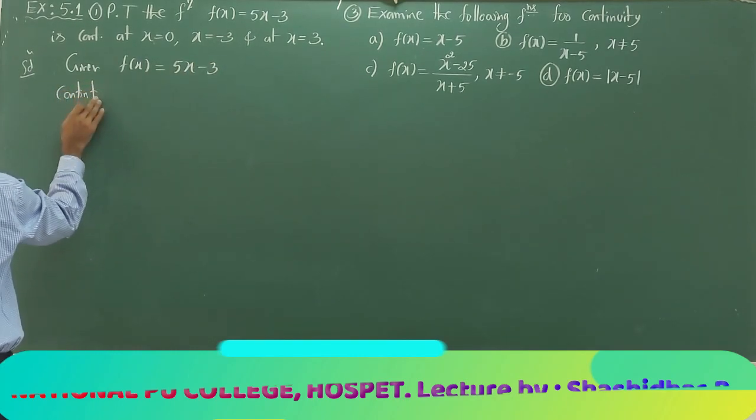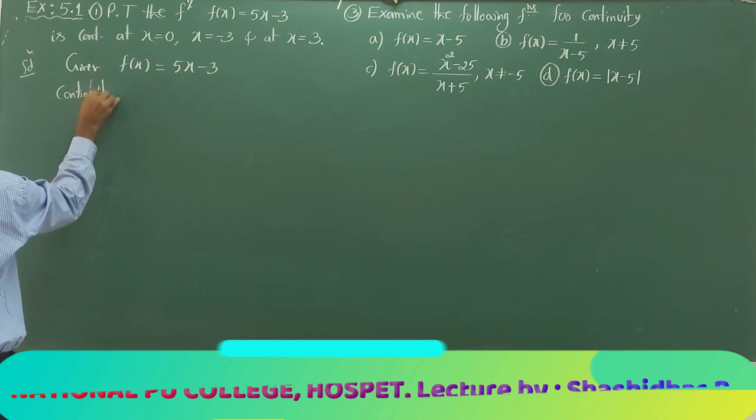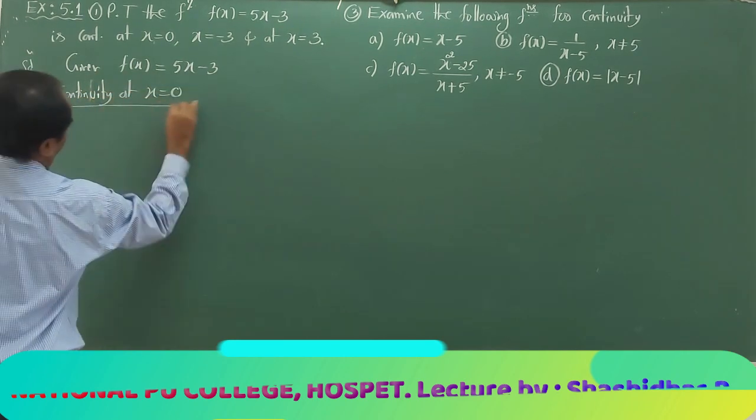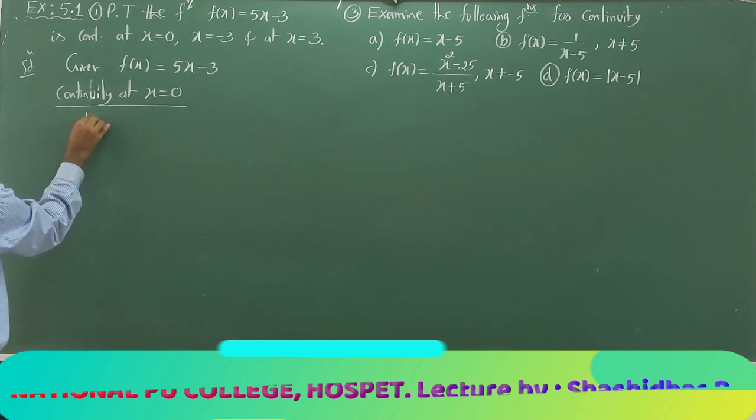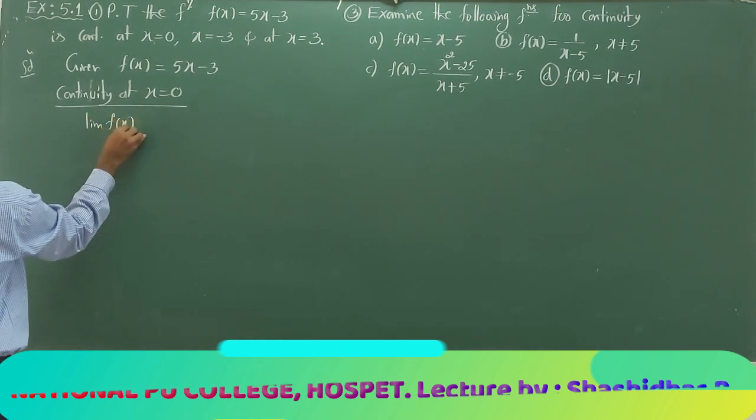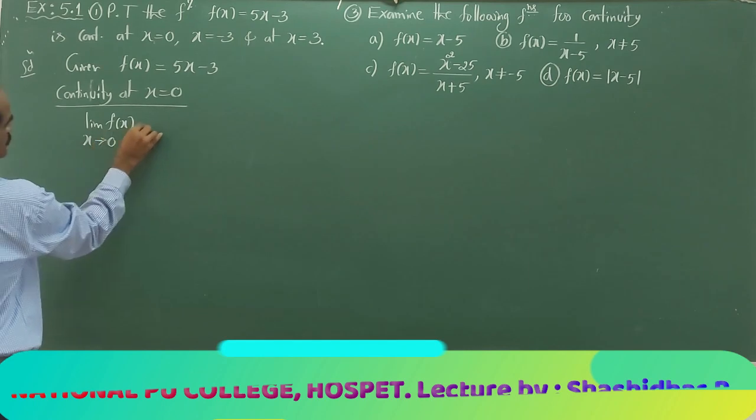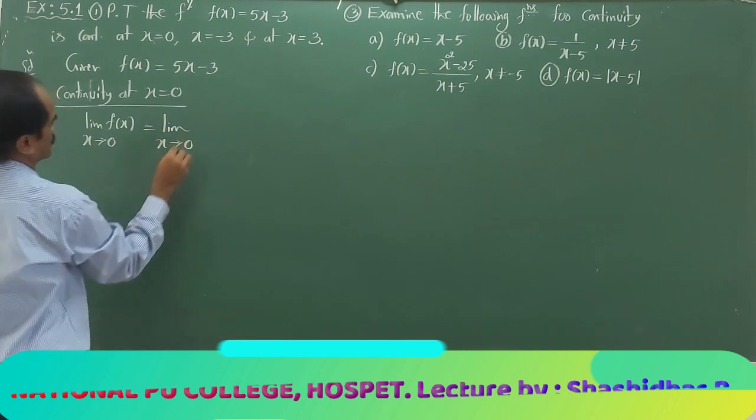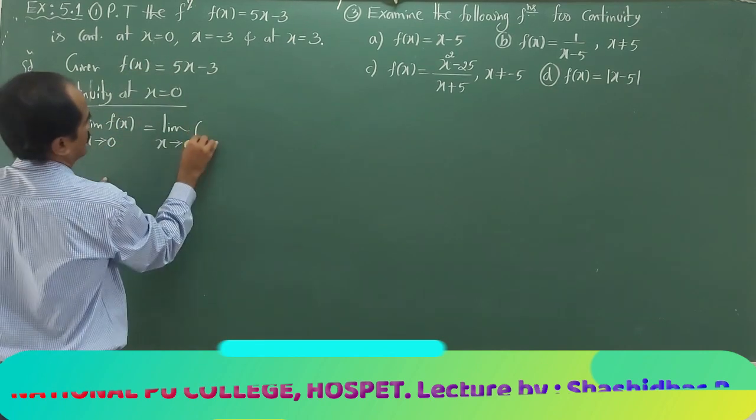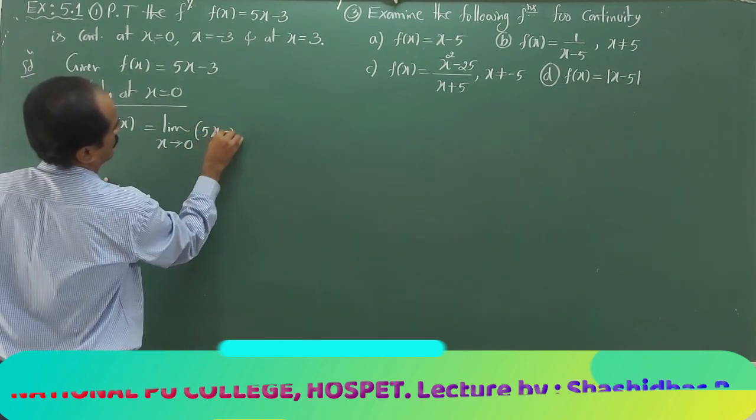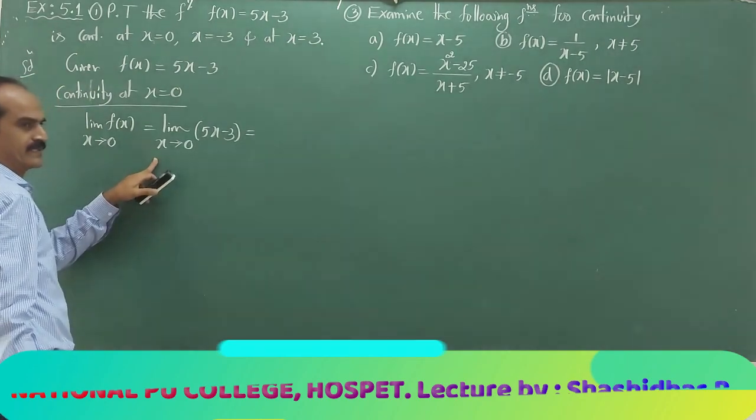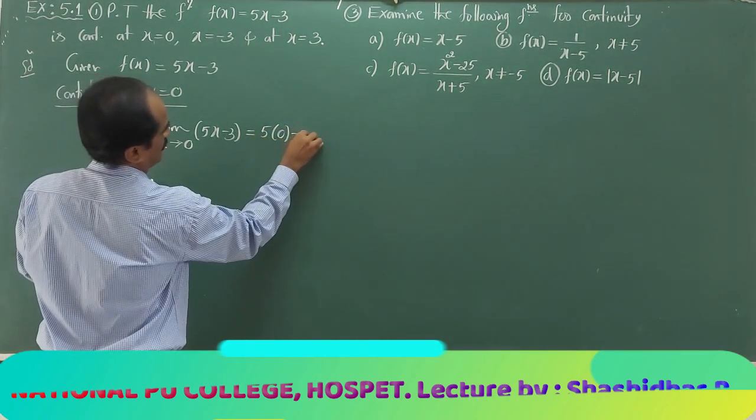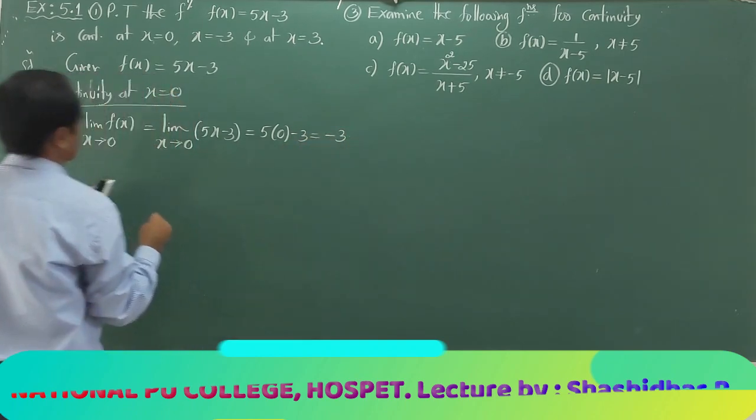Now, continuity at x equal to 0. So, the limit of f of x as x tends to 0. The limit as x tends to 0, what is f of x? 5x minus 3. What is the procedure of evaluating the limit? Substitute x equal to 0. It is 5 into 0 minus 3, that is equal to minus 3.